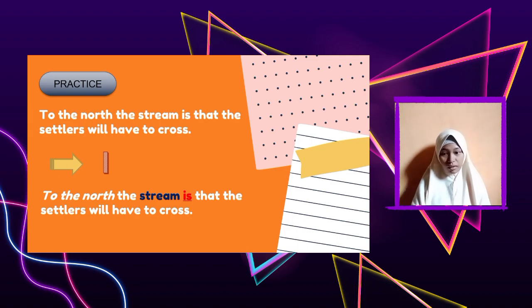To the north is necessary, so we have to invert it. The pattern is place plus verb plus subject. So the correct sentence is: to the north is the stream that the settlers will have to cross.